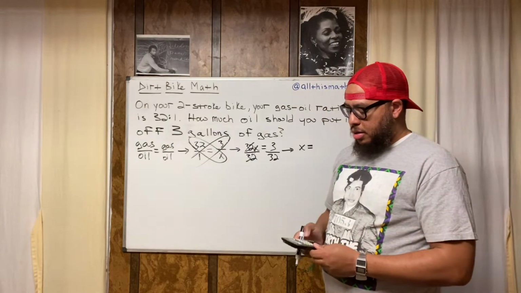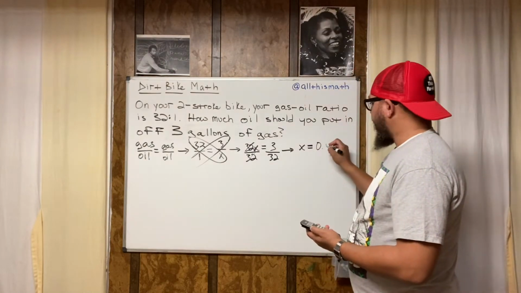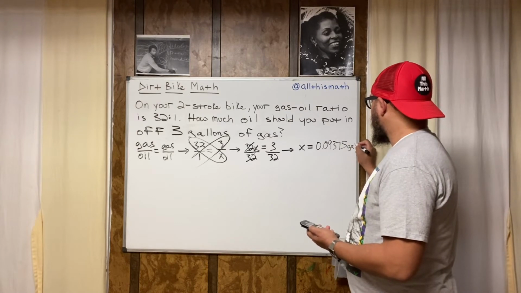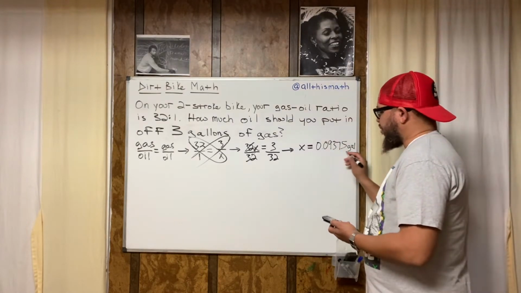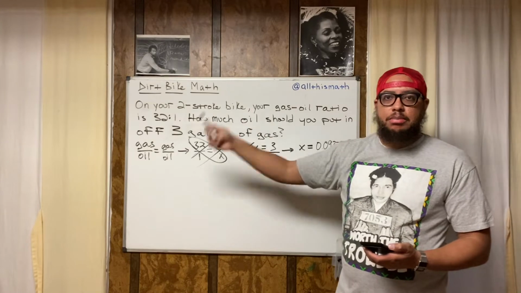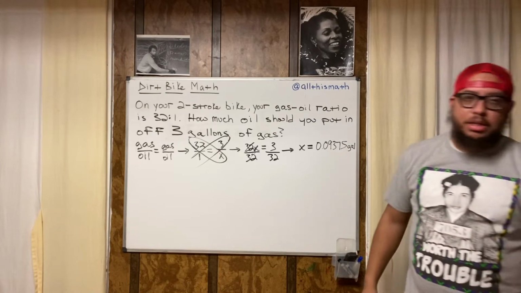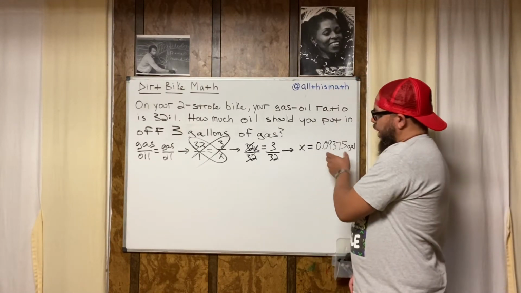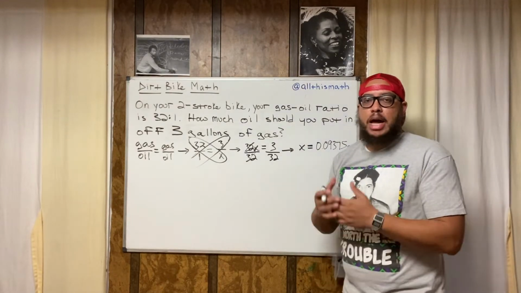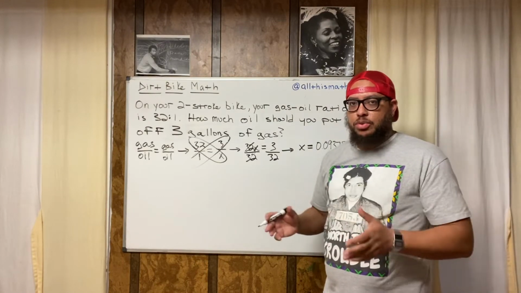So we got 3 divided by 32. That is a decimal. It equals 0.09375. So this is how many gallons. This is a very small amount, right? But like I said, we want to convert this into ounces. We're going to go from gallons to ounces to milliliters. So that's how many gallons of oil we got, 0.09375 gallons. That's a very small amount, and that's why we're gonna convert that to ounces, because an ounce is a better representation of the amount in terms of units, right?